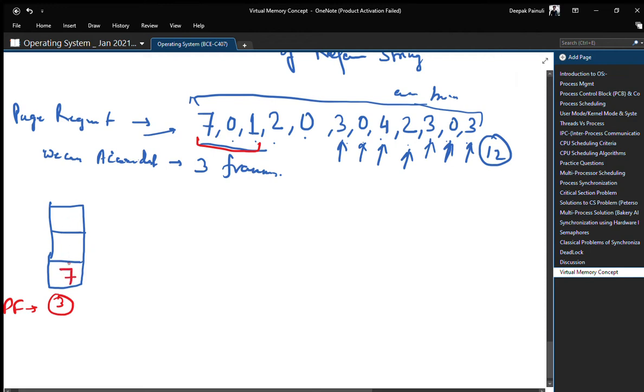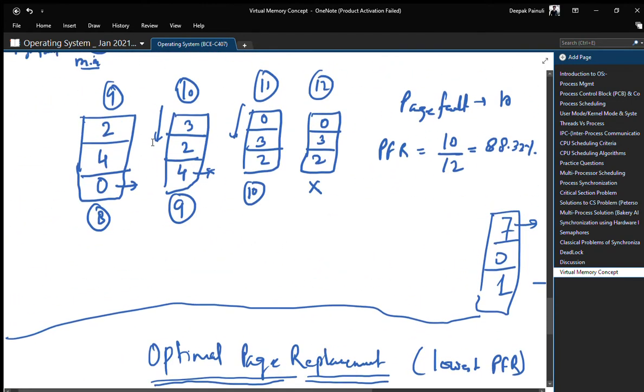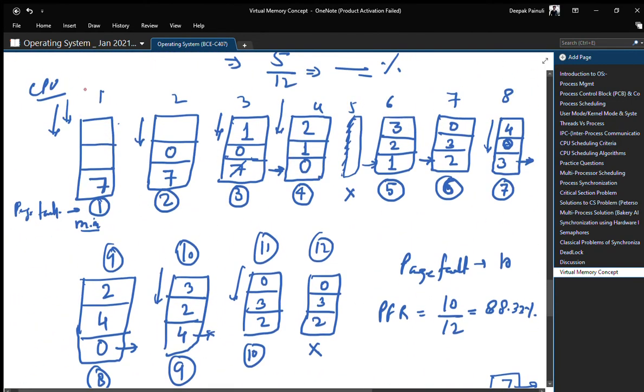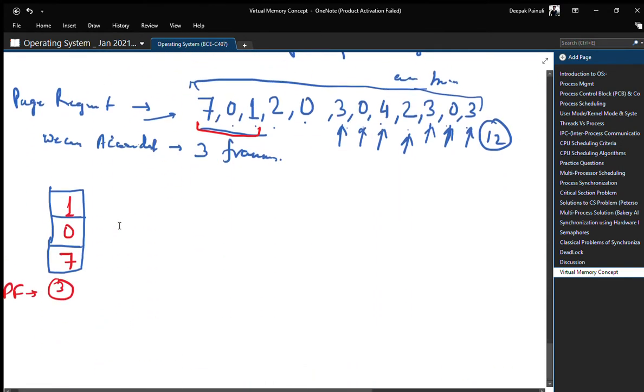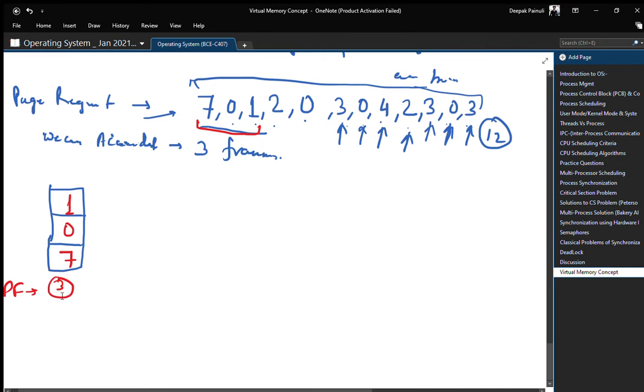So 7, 0, 1, I have combined these three steps in this one, right? So the total page faults for these three requests will be 3. Now come to the fourth request.